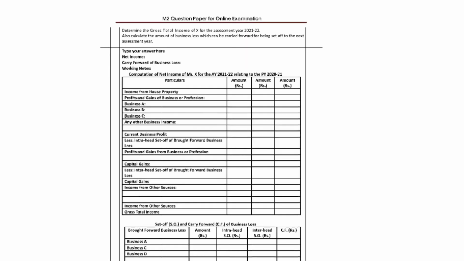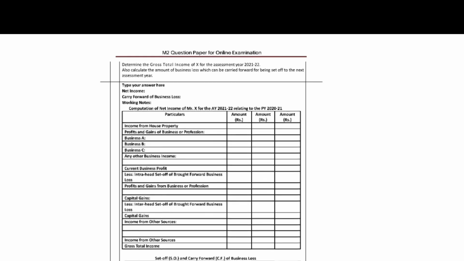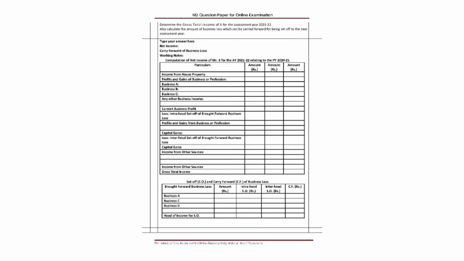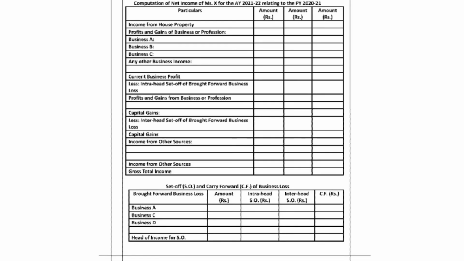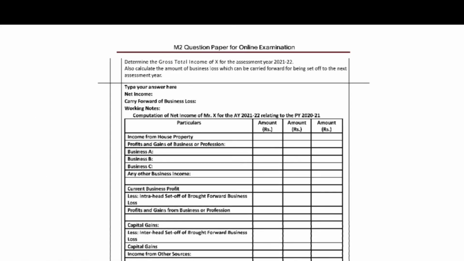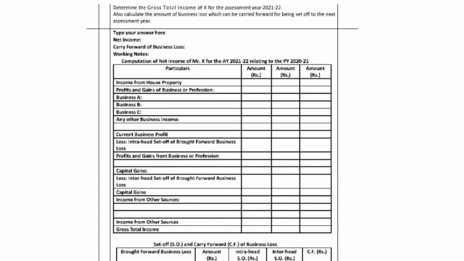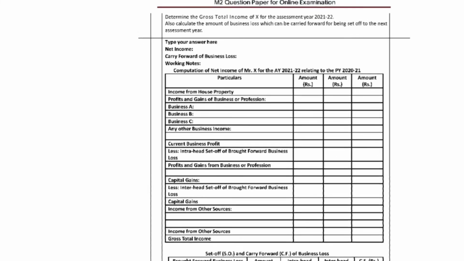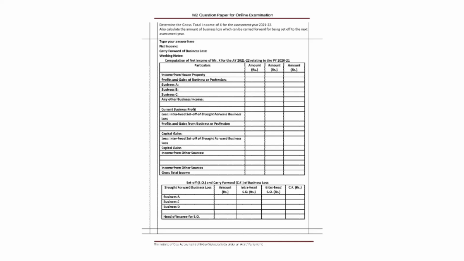So determine the gross total income of Mr. X for the assessment year 2021-22. We also need to calculate the amount of business loss which can be carried forward or set off in the next assessment year. Losses will be calculated next year. The income from house property is already given in the problem. Profits and gains of business or profession we need to calculate.